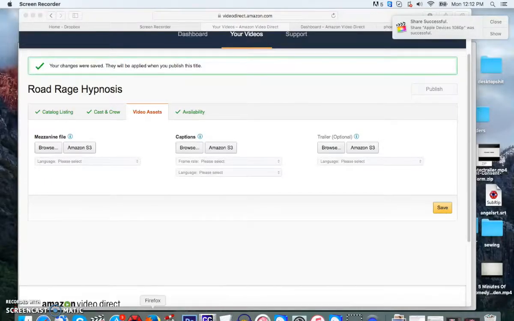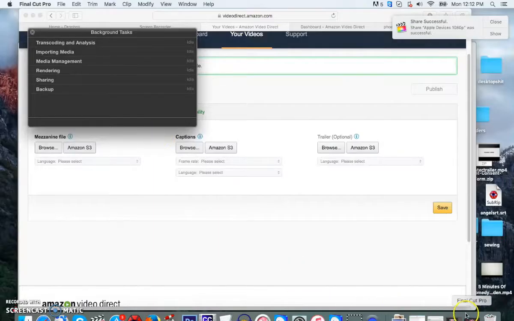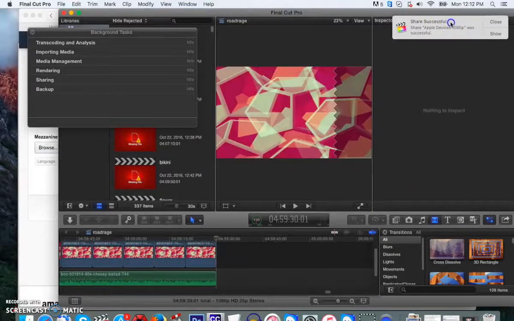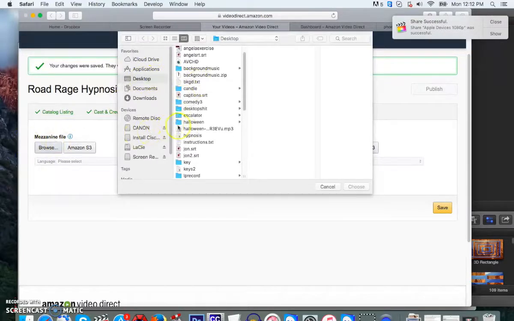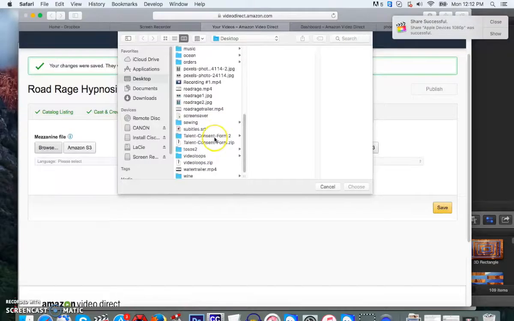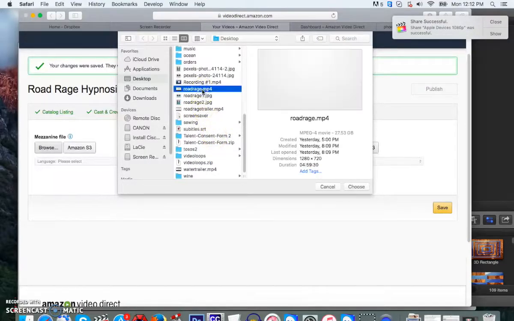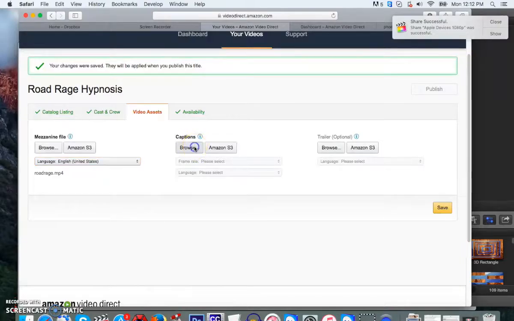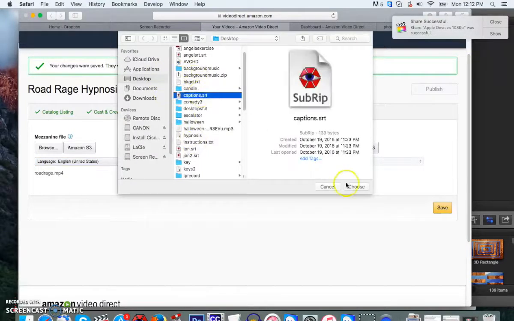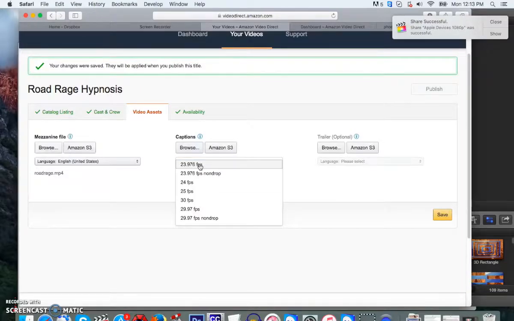Then at a certain point, Final Cut will say the share was successful, like so. And what you're going to do is click on mezzanine file and pick the movie that you just created, the full version. Put it right there, then select English. And then you're going to take the captions file, which is one of the downloads I gave you, captions.srt, and put the frame rate at 23.976 and put the caption language at English as well.